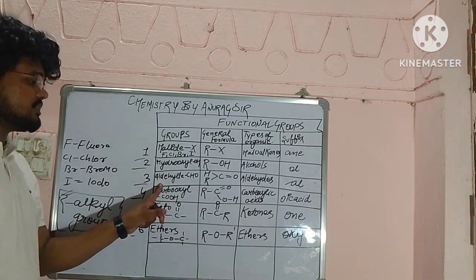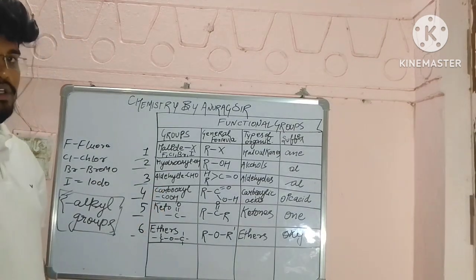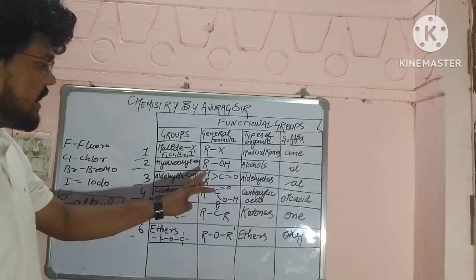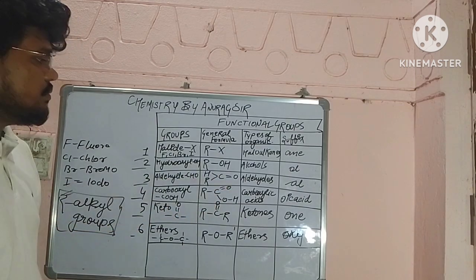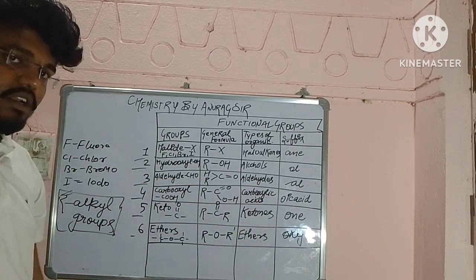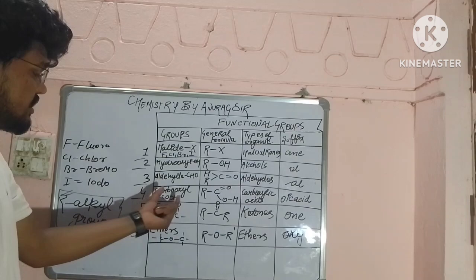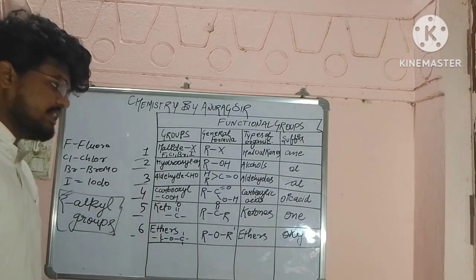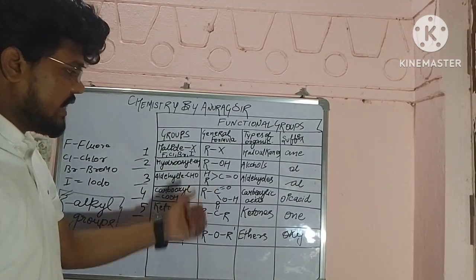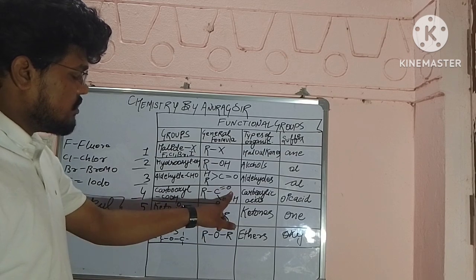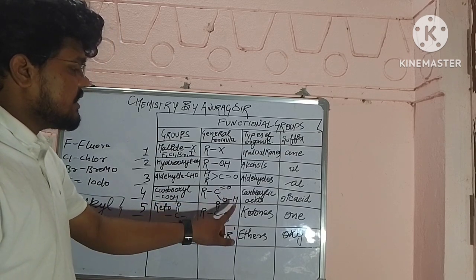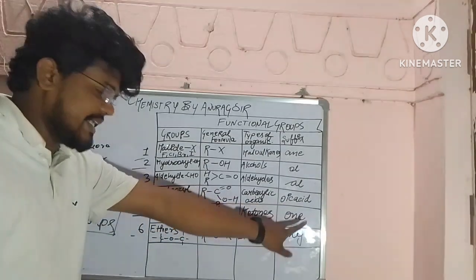Now the third one is aldehyde, single bond CHO, that is R, C double bond O, then H. For aldehydes, the suffix we will be using is al. Then carboxyl, single bond COH, with a general formula like this: C double bond O, single bond O, then H. That is carboxylic acid, and the suffix is oic acid.